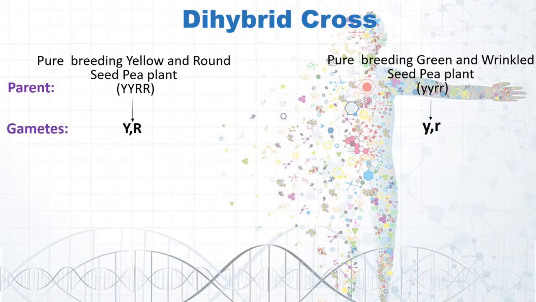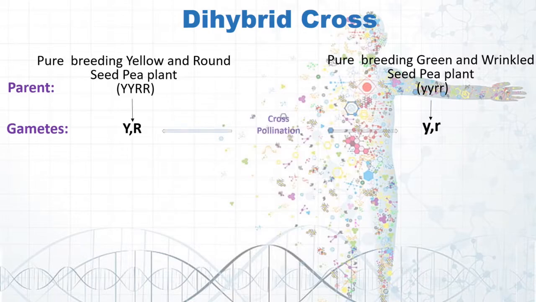If I talk about their gametes, you know that gametes are produced by the process of meiosis. So capital Y and capital R are going to give gametes as capital Y and capital R, whereas small y and small r parents are going to give gametes as small y and small r.